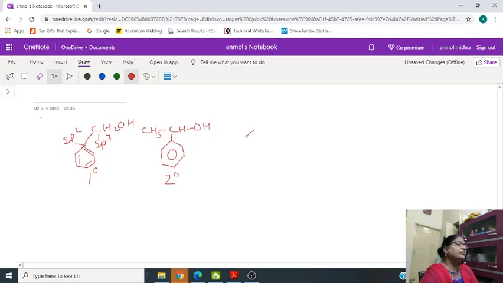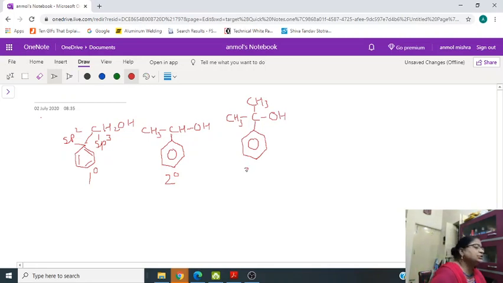If two alkyl groups and one benzene ring are attached to the sp3 hybridized carbon atom, then it is tertiary benzylic alcohol.